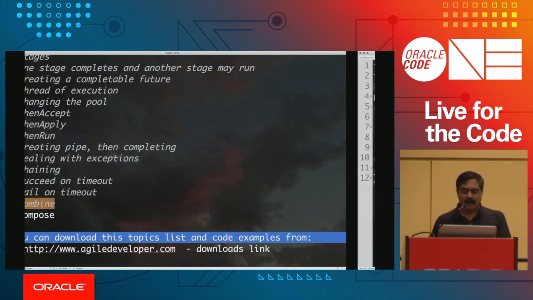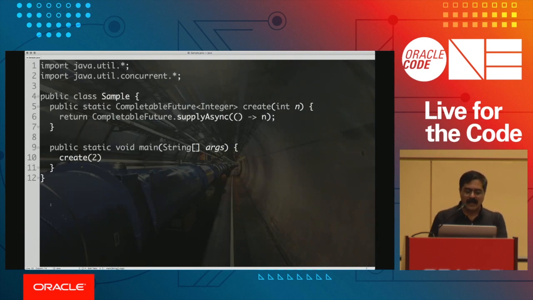So what do I do to combine it? I'm going to take this completable future that you have here, and I'm going to say thenCombine. And what am I going to combine it with? The create over here of 3. So I'm asking it to combine with the 2. Now, when you combine it, what it's going to do is take these values and put that together.